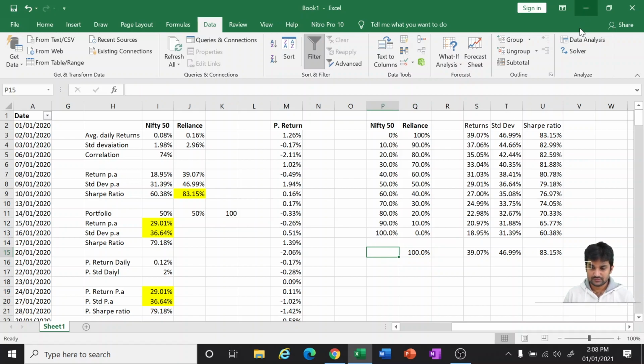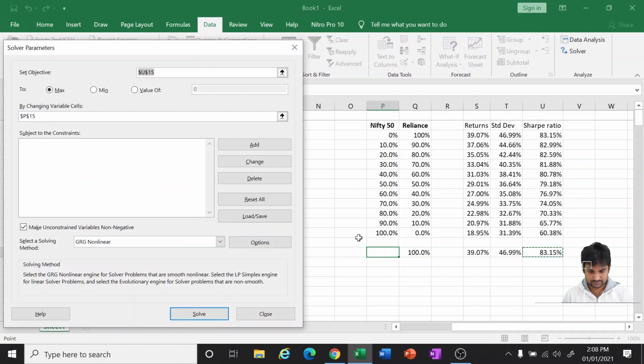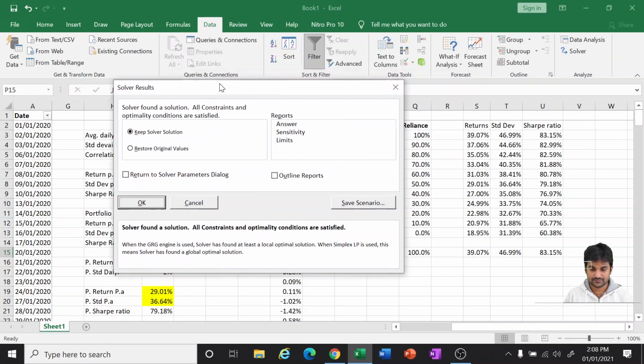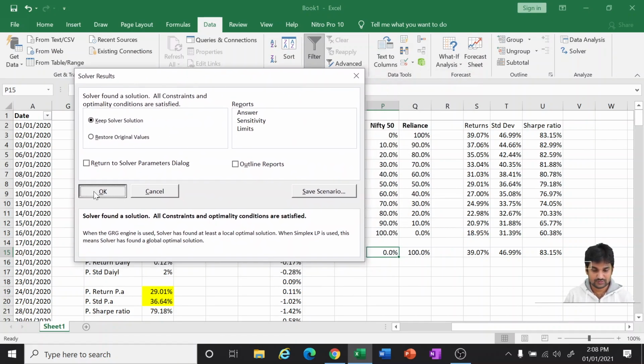My ultimate aim is, by changing the variable cells of this, I need to change this particular input in such a way that my Sharpe ratio is maximized. So I'm asking it to solve the situation, and it has given a solution, but the solution is okay.